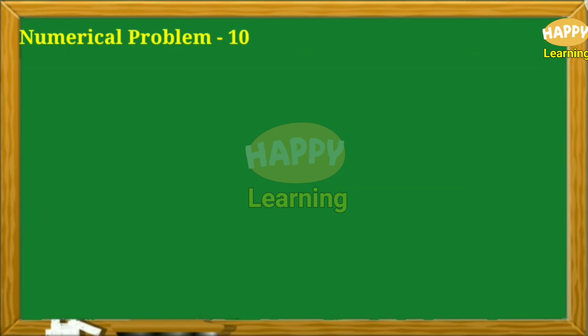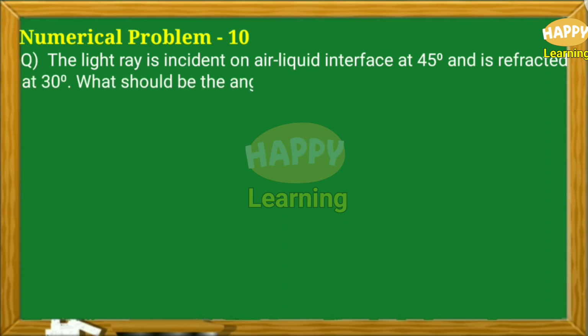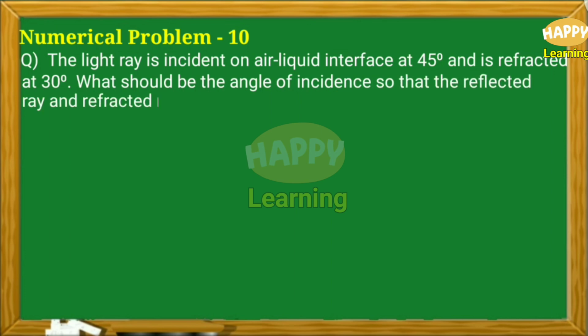Problem number 10. Question. The light ray is incident on air-liquid interface at 45 degrees and is reflected at 30 degrees. What should be the angle of incidence so that the reflected ray and refracted ray will be perpendicular?